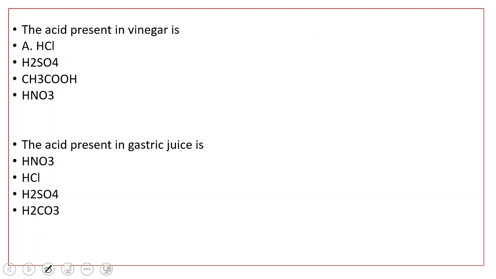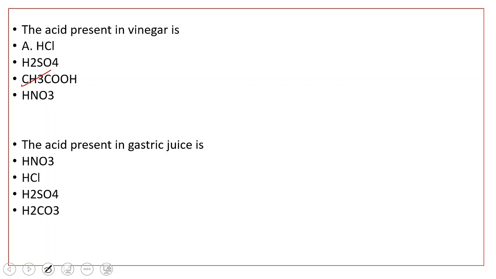Now, the acid present in the vinegar is, like we discussed about the natural acids also. So, the acid present in the vinegar is option A hydrochloric acid, option B sulfuric acid, option C acetic acid, option D nitric acid. So, which option is correct? It's acetic acid.